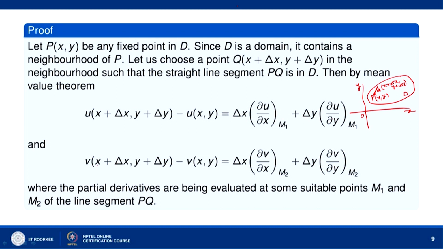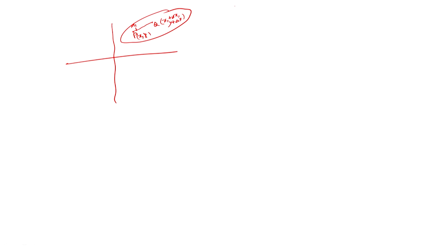And similarly for the function v(x, y), we have v(x plus delta x, y plus delta y) minus v(x, y) equal to delta x, the partial derivative of v with respect to x at m2, plus delta y, the partial derivative of v with respect to y, at the point m2. So there is another point m2 here. What we mean is that for u(x plus delta x, y plus delta y) minus u(x, y), there exists some point m1 in between P and Q at which we have this.